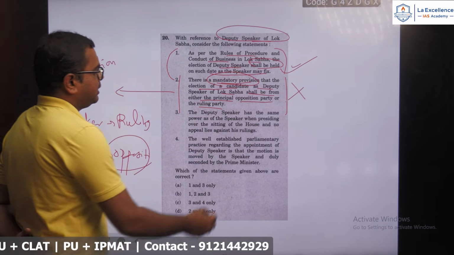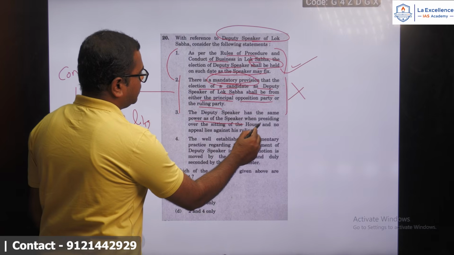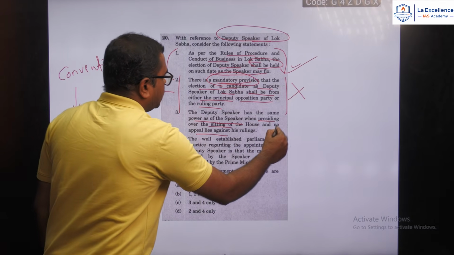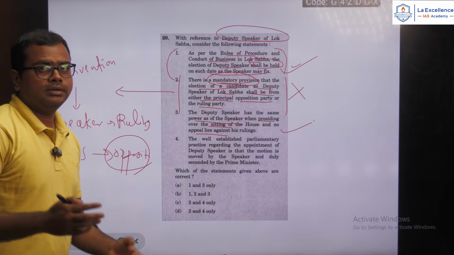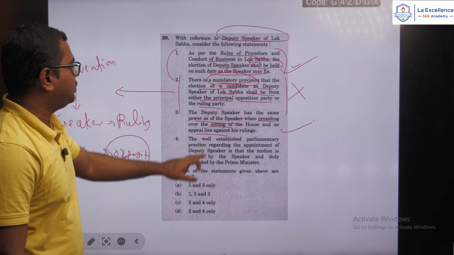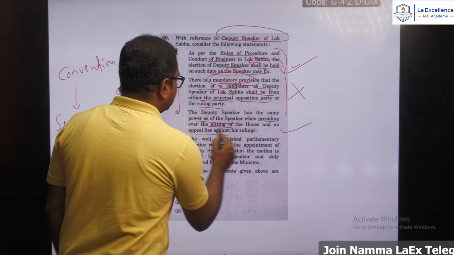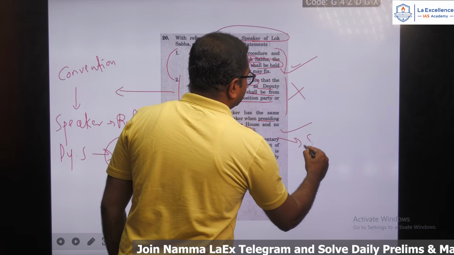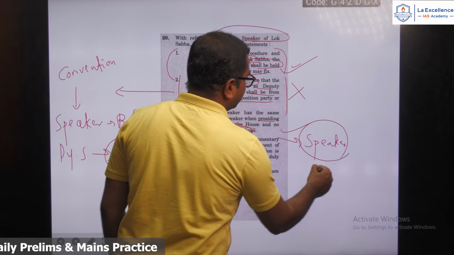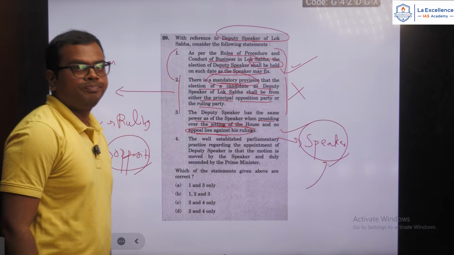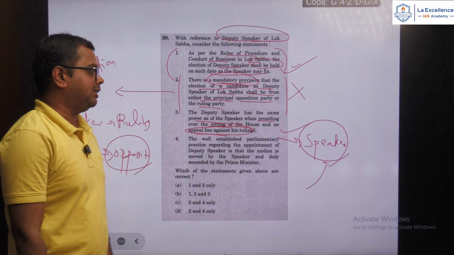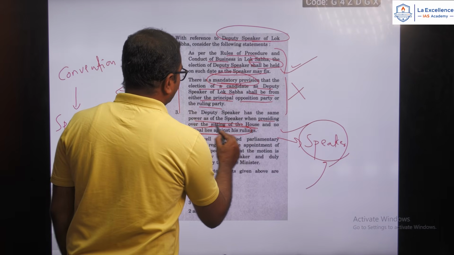Third, the Deputy Speaker has the same power as the Speaker when presiding over the sitting of the House, and no appeal lies against his rulings. Yes, it is correct. When there is no Speaker, the Deputy Speaker will preside over the House and no appeal lies against his rulings within the House, because the presiding officer, whether the Speaker or the Deputy Speaker acting as Speaker, takes a decision that is final. There is no appeal against their rulings within the House.